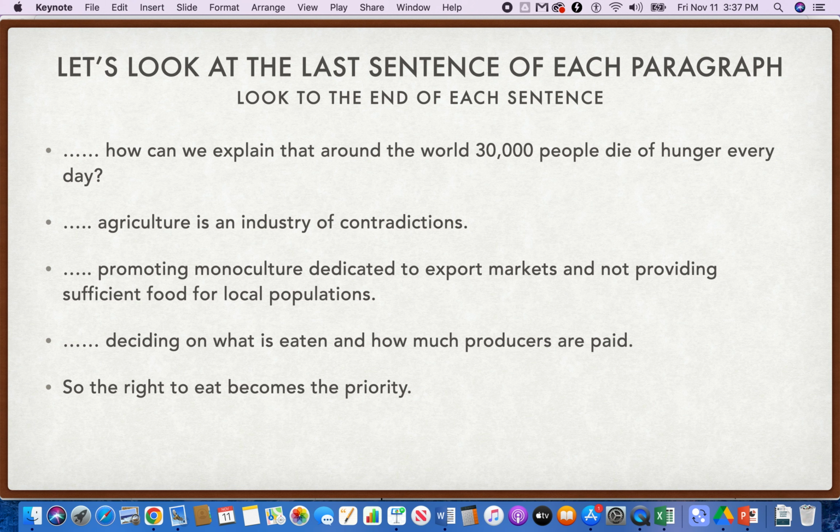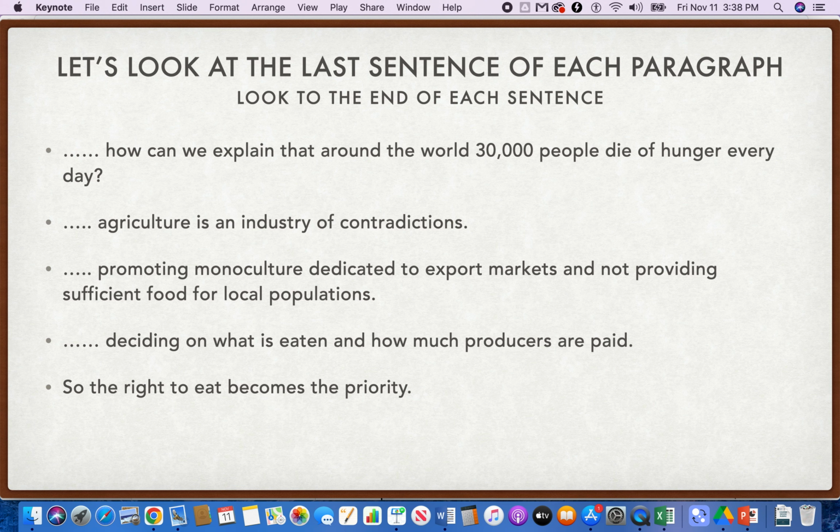And he does. The first thing he says at the end of the next paragraph is that agriculture is an industry of tragic contradictions. Contradictions in agriculture. What's the contradiction? I don't know. Agriculture means producing food. Aha. He's going to argue that there is a contradiction here. And I want to find out, what is that contradiction?